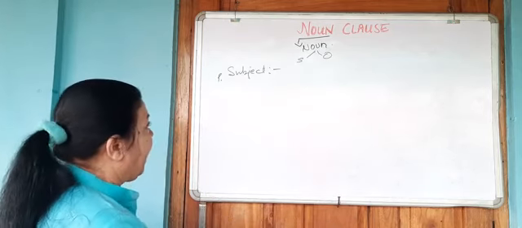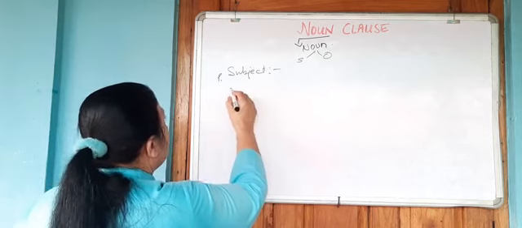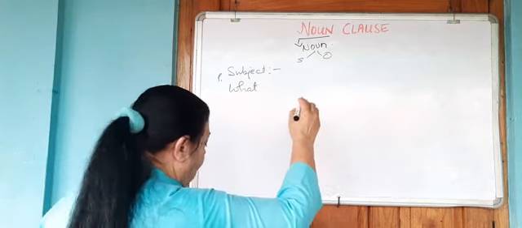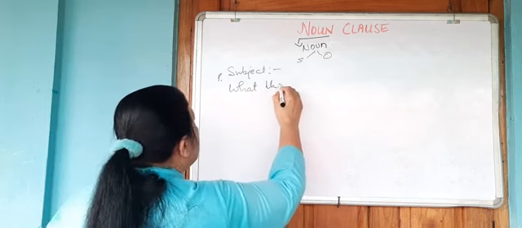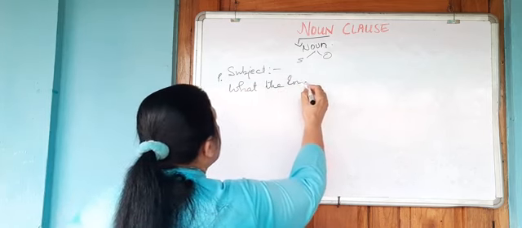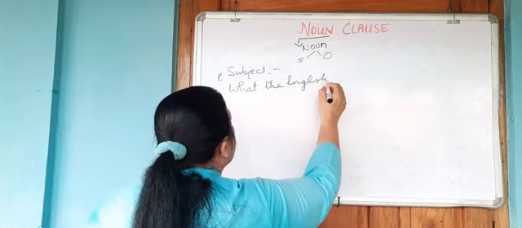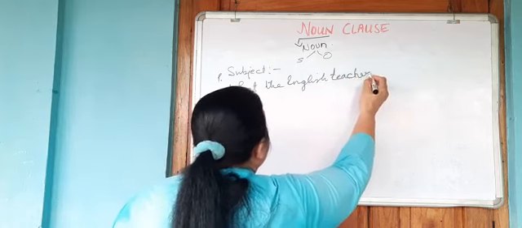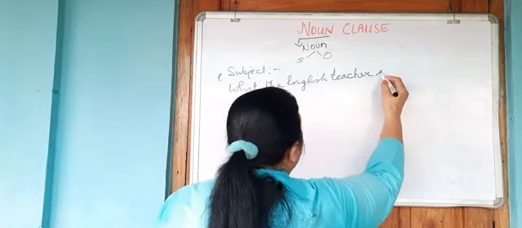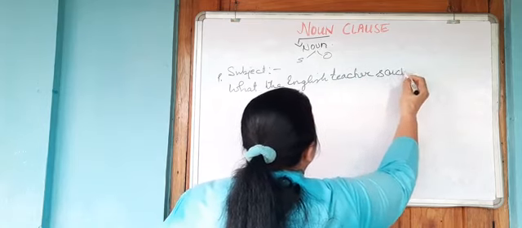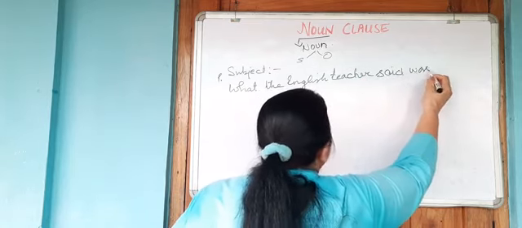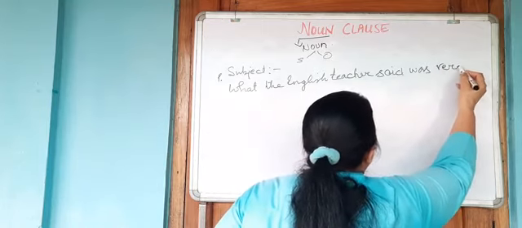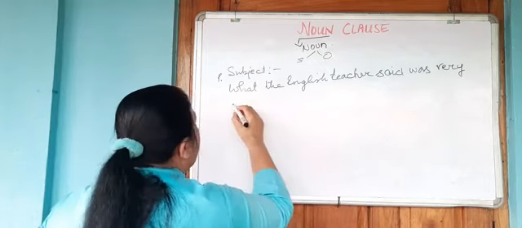And if we see an example, what the English teacher said was very inspiring.